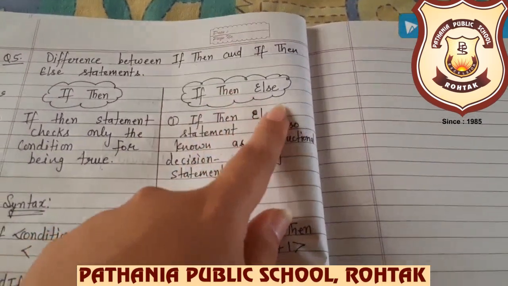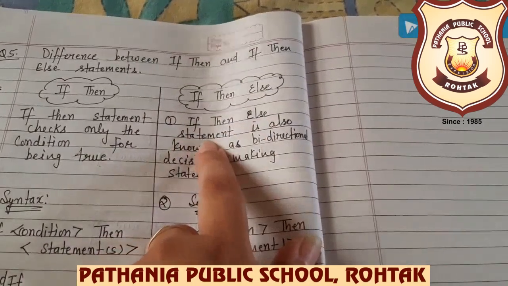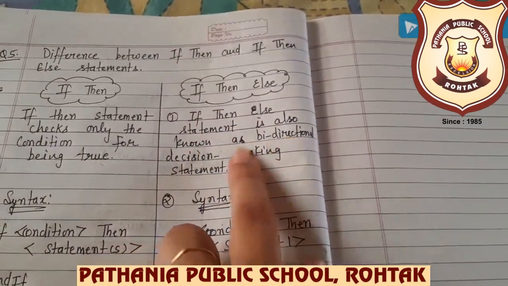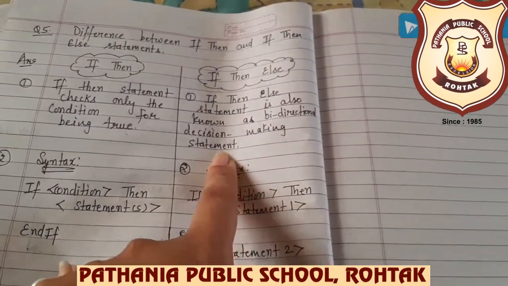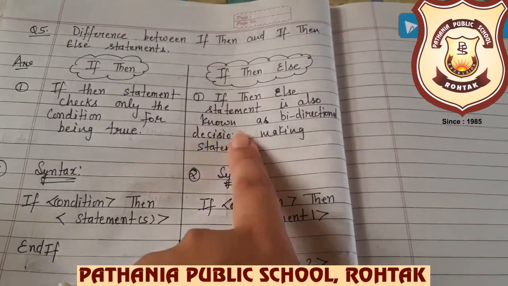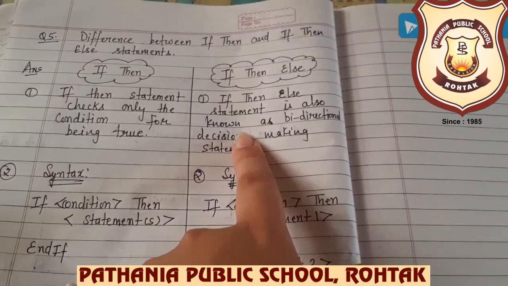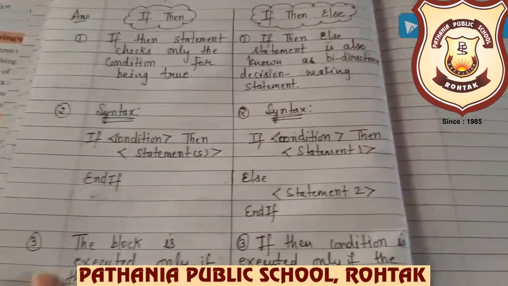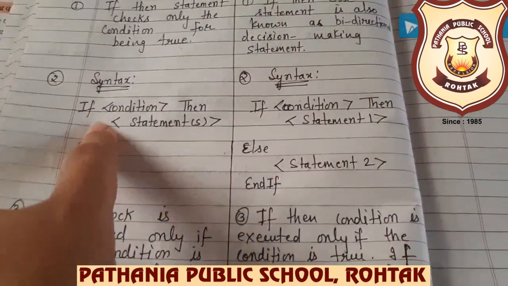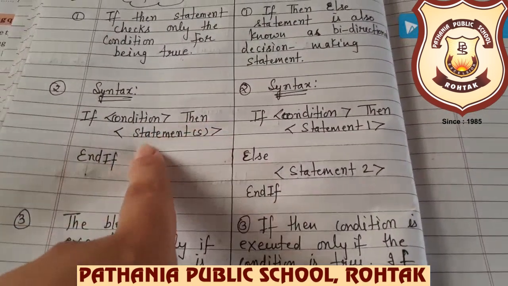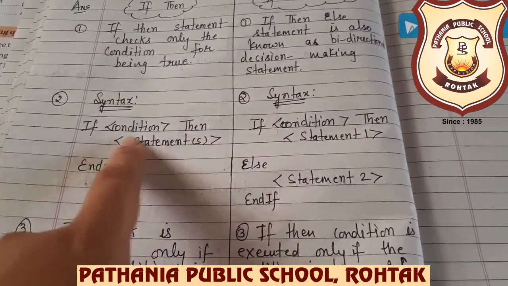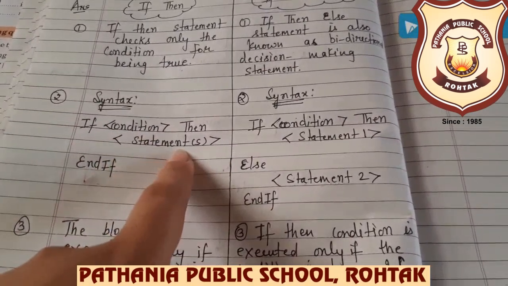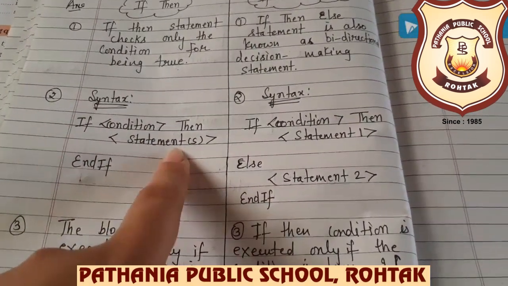But the if then else statement is also known as a bidirectional decision making statement. It is also a decision making statement, but in this case we have two sets of conditions. See the syntax of both. In this, if condition then statements. Condition, you have to put the condition which you want to apply on your statements, and the statements are those which we want to print on the screen.